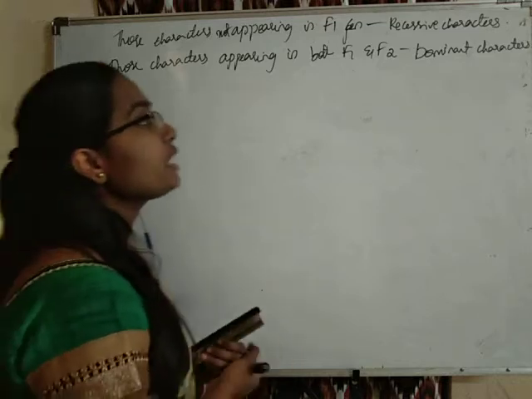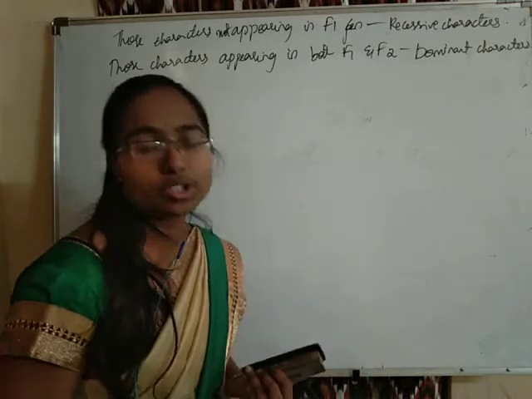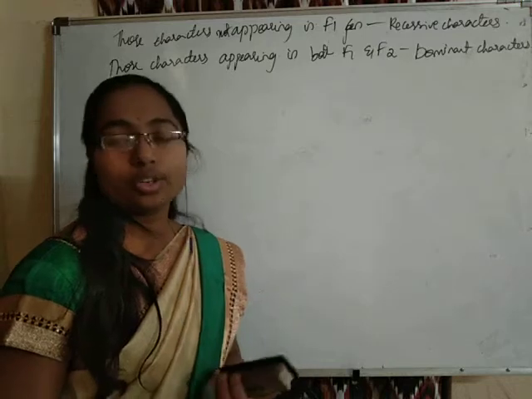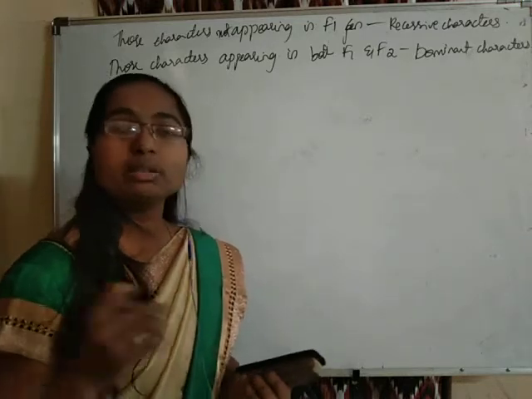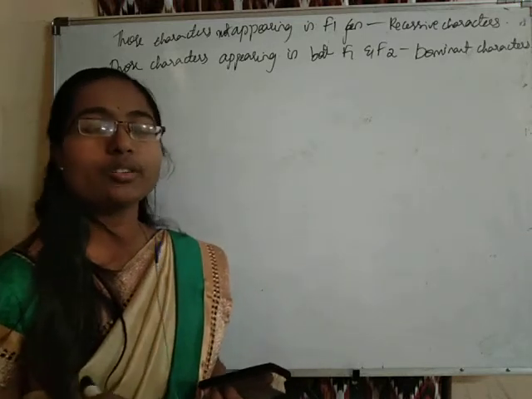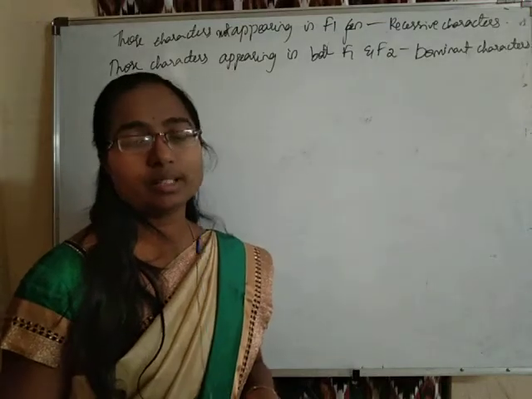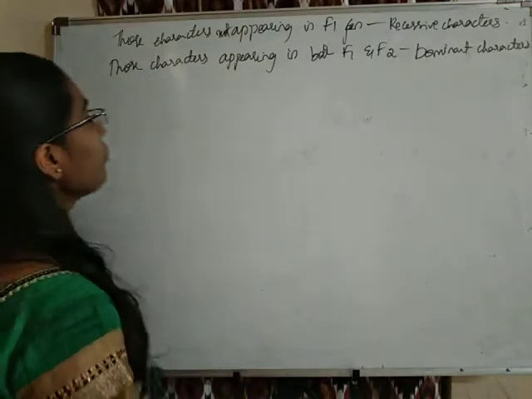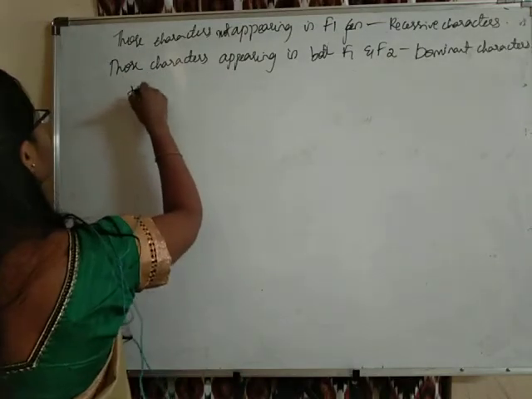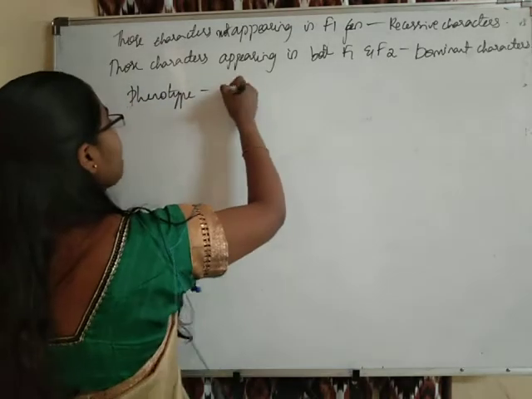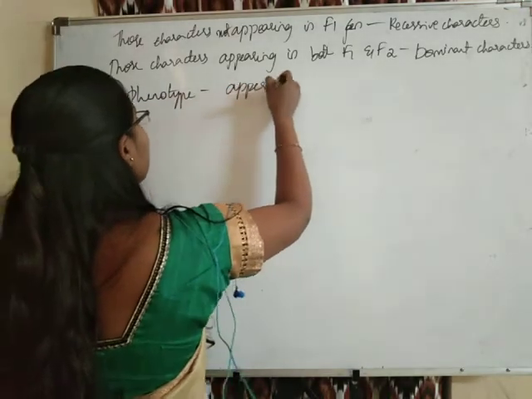So how can we say which alleles define which character, what character is dominant, what character is recessive? To denote that, we can use some symbols. Before that we need to learn a few more terms. Phenotype is nothing but the appearance of the organism.